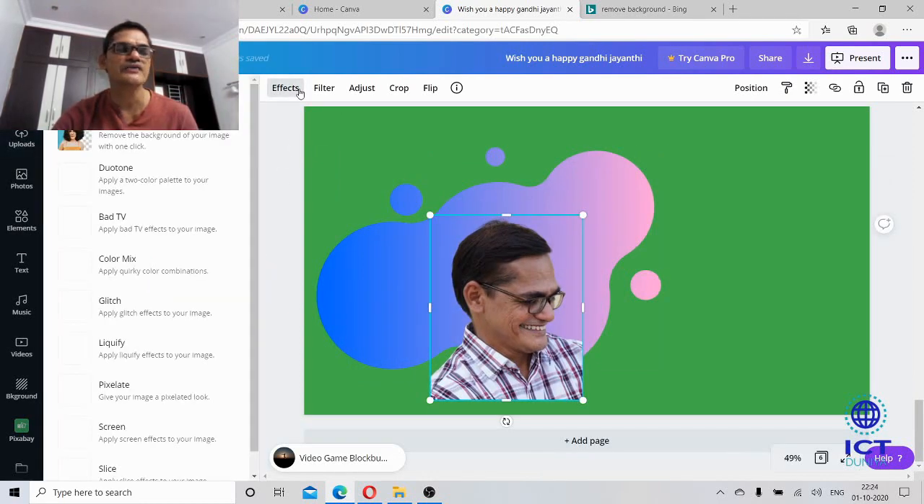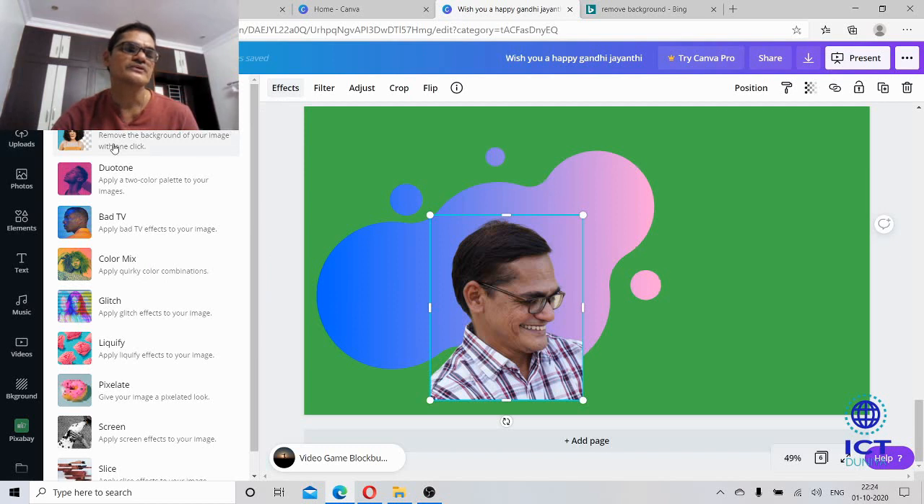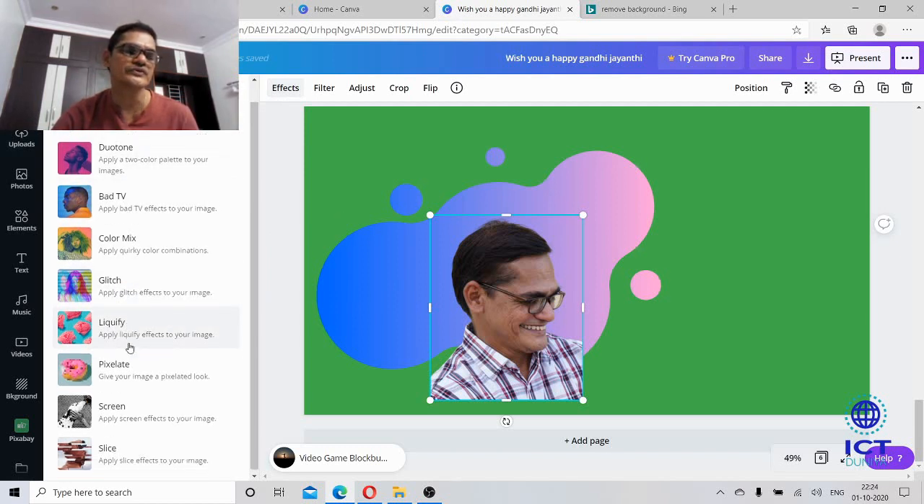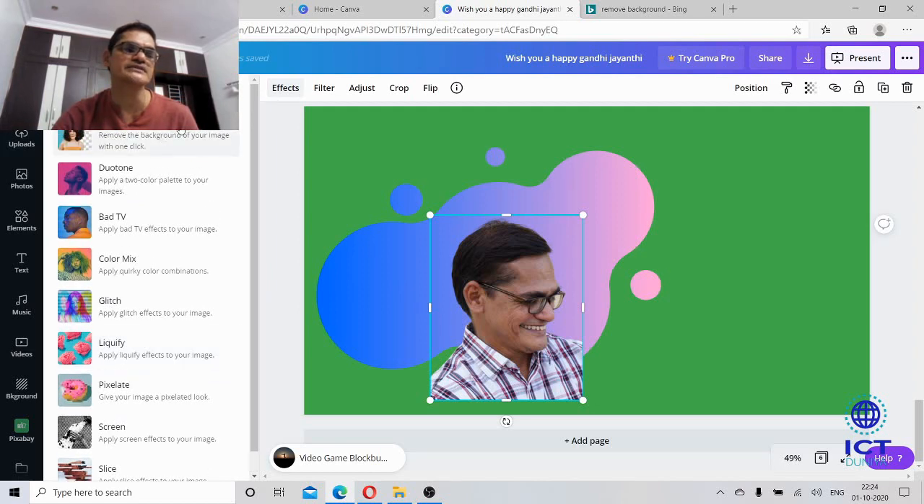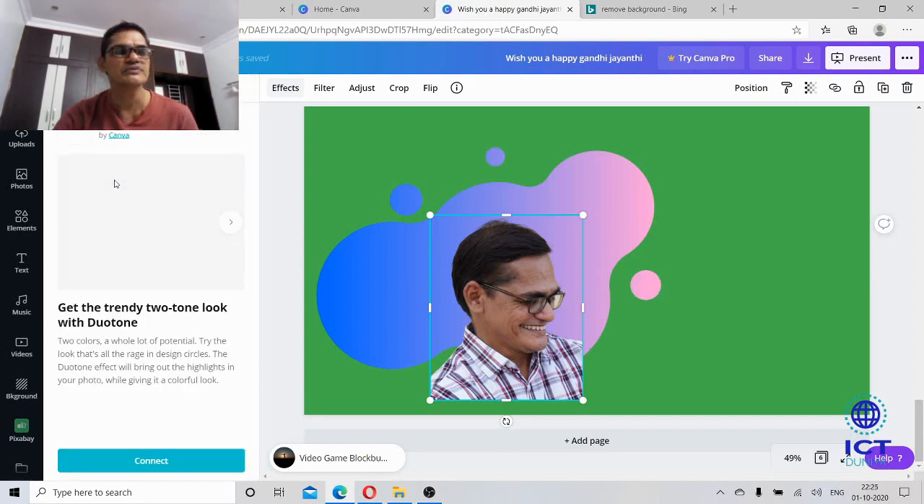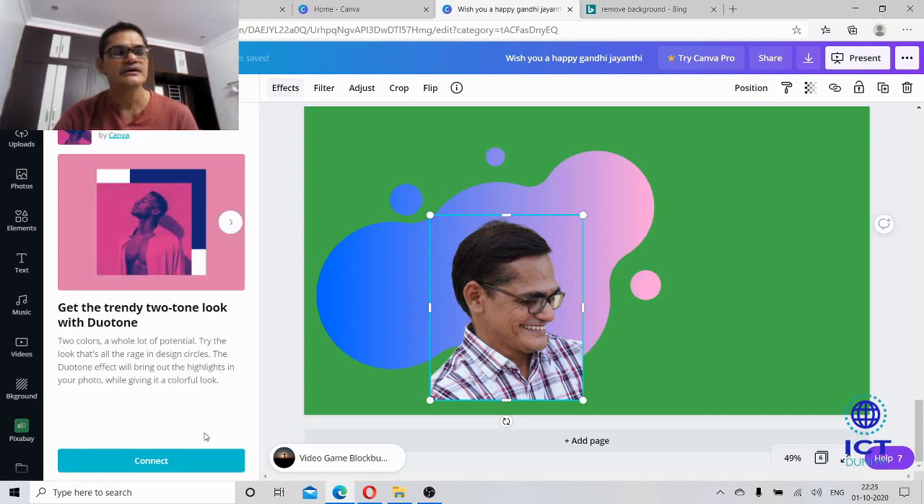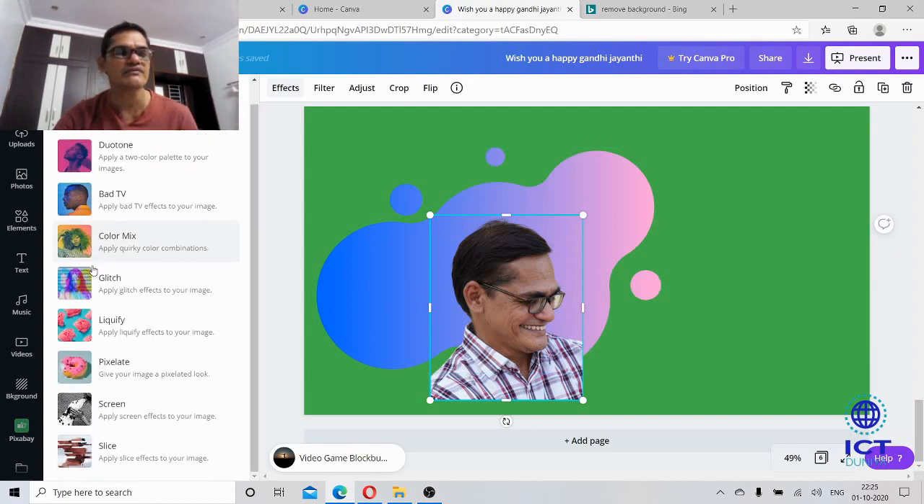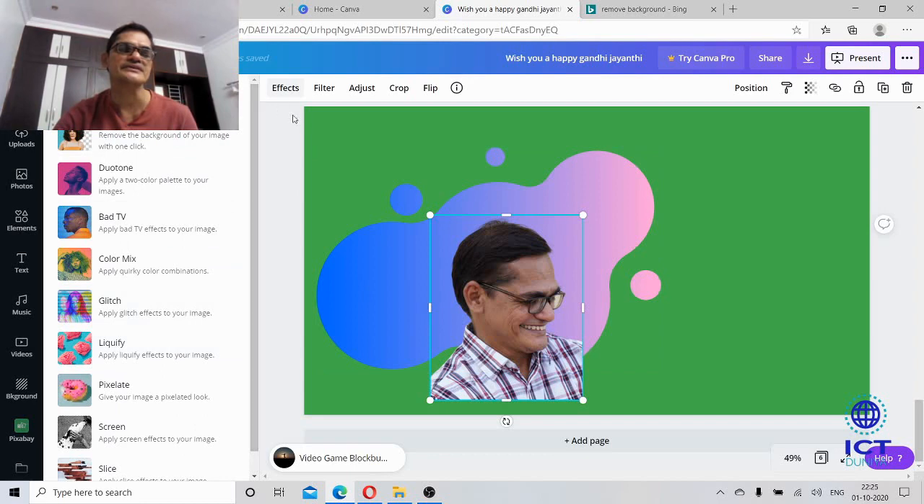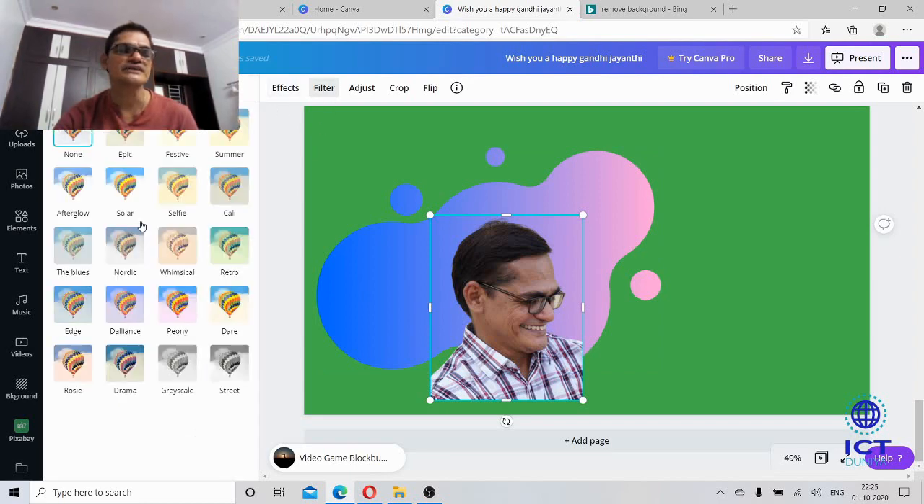Even you can have some effects also. Background remover, dual tone, bad TV. So you can do that. See here, this is background. Here also we have a background remover, but this is not free. We need to go for a paid version. For example, dual tone. Simply if I click this, the tone of the picture will be changed. So in this way you can have a lot of effects. These are the effects. Filters.